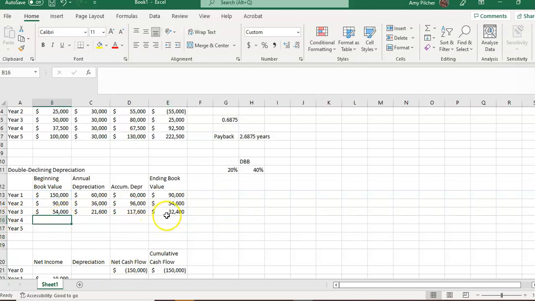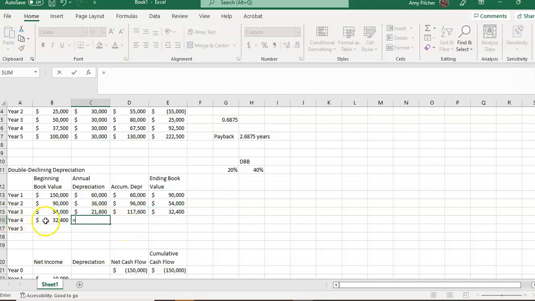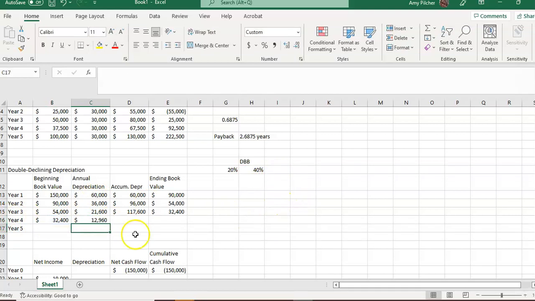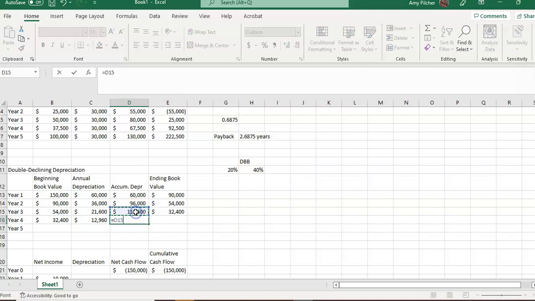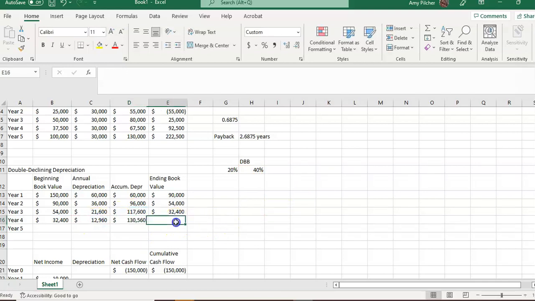Okay. And then now year 4 matches year 3's ending. We have our depreciation is the book value in year 4 times our 40%. We add that to our accumulated, and then we get 150 minus, okay.